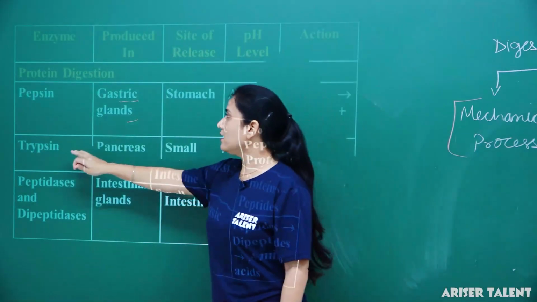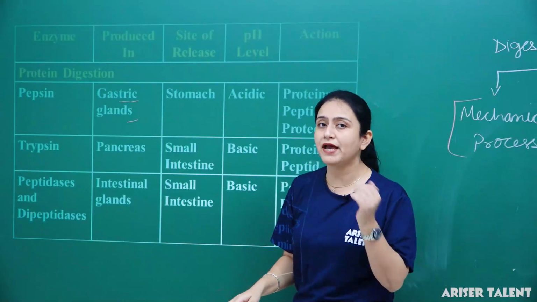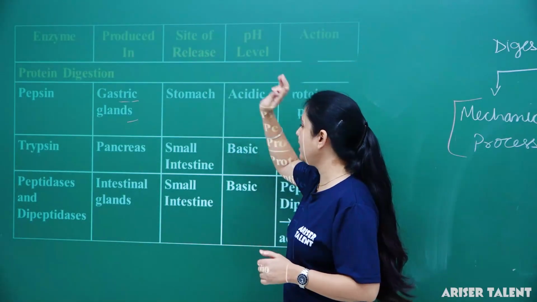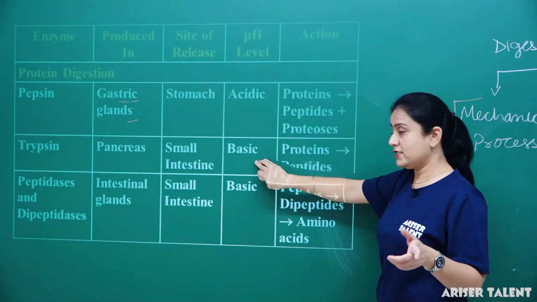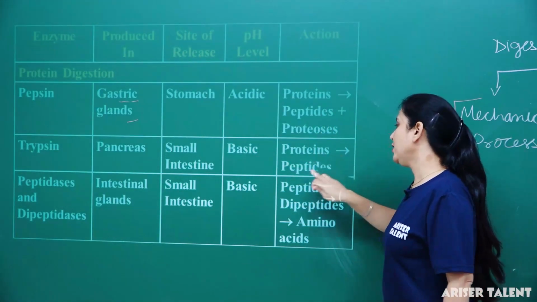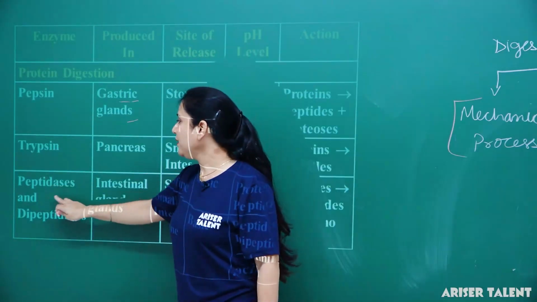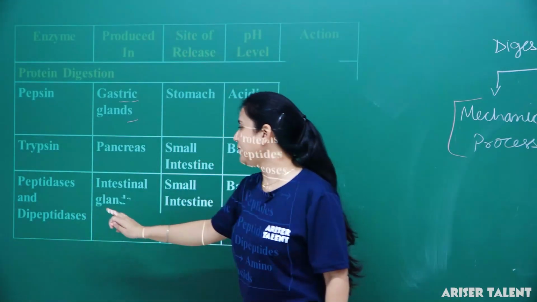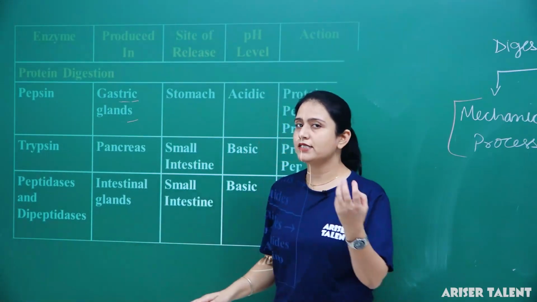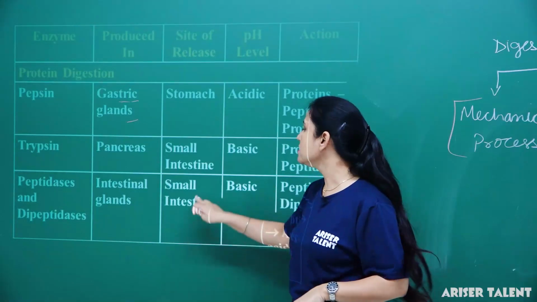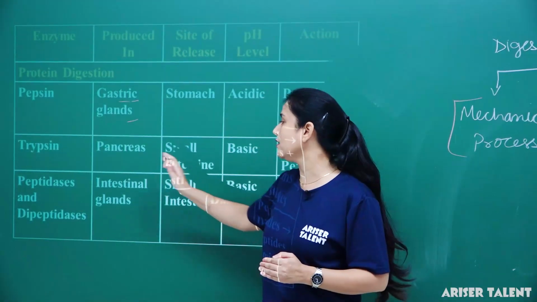Clear? Next enzyme is trypsin. Generally, it is produced by the pancreas and the site of release is the small intestine. Fine. The pH level is basic and it converts protein into peptides. Clear? Then peptidases and dipeptidases are enzymes produced in the intestinal glands, and the site is the small intestine.